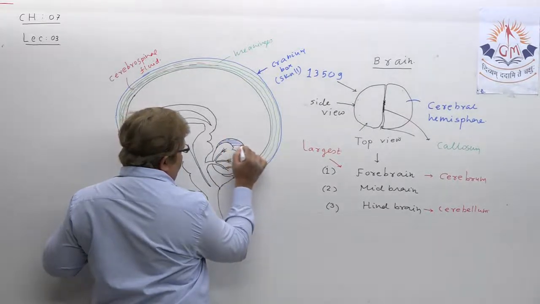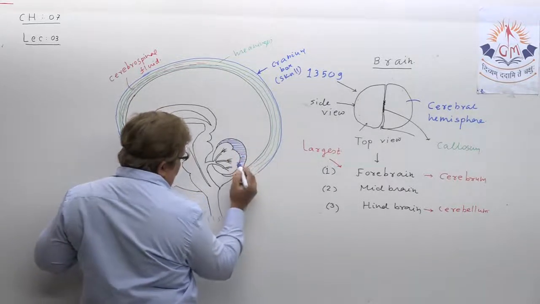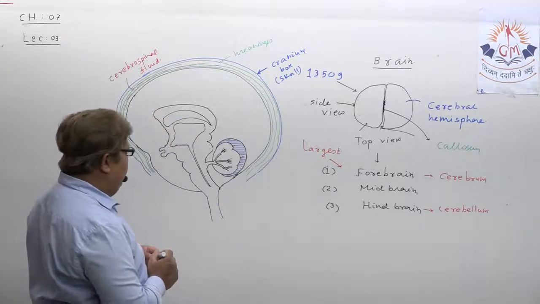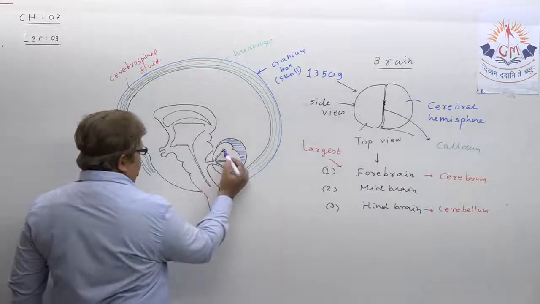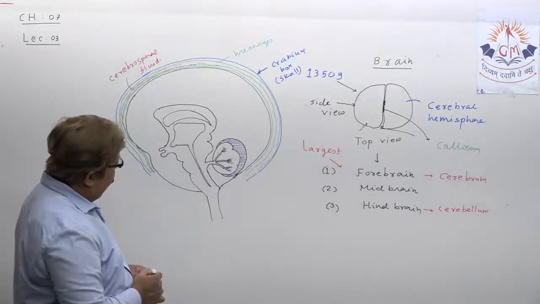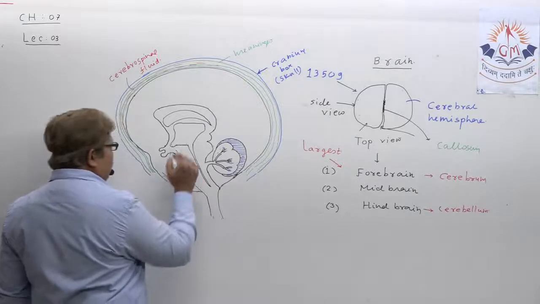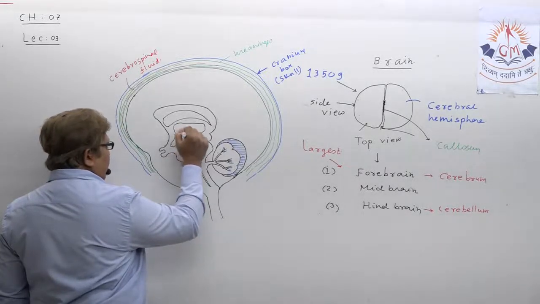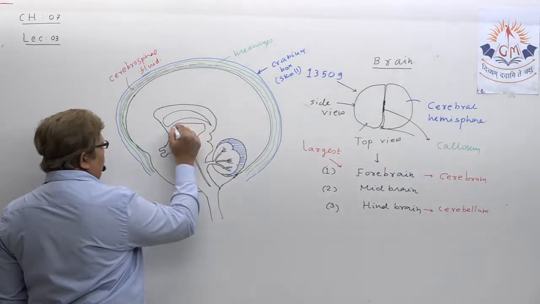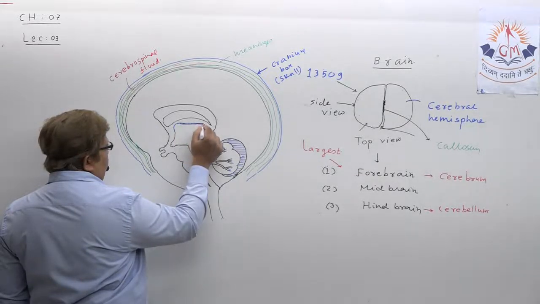This is the small brain. Actually no shading you require. And here, what you have shown is the midbrain. Understand, here somewhat if you want to separate, right.